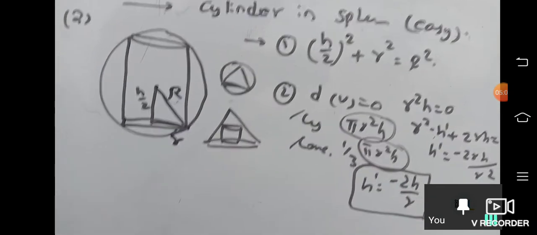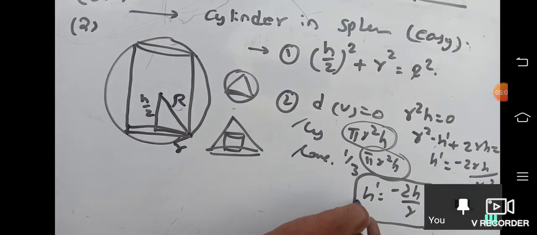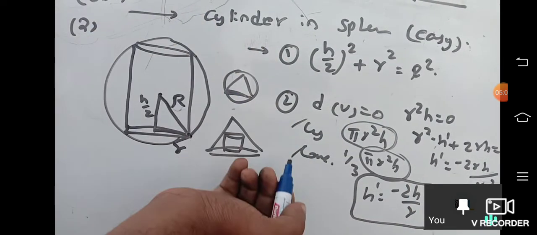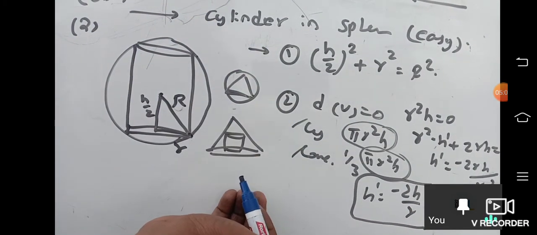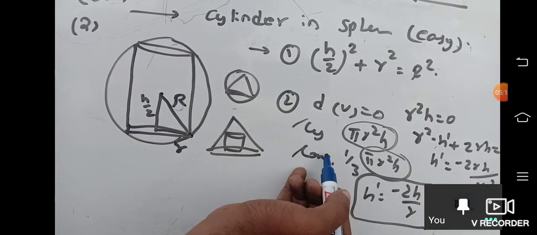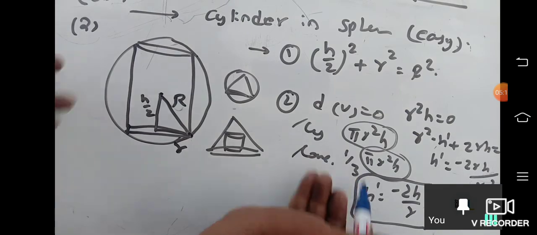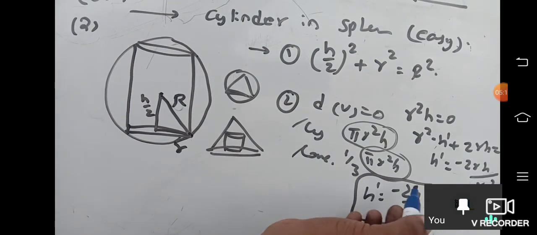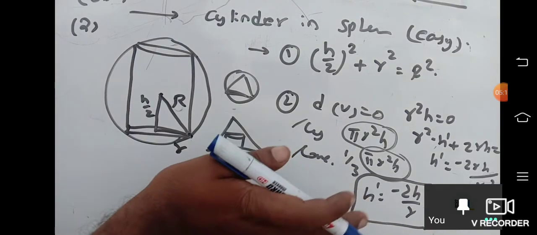Now why it is most important, I am telling, is this will come in every question of the 3D 2 diagram question. Just now I explained the logic. Yes or no? I think you remember this because throughout the year I told this only. So definitely you remembered this minus 2h by r. That's one good point for you.